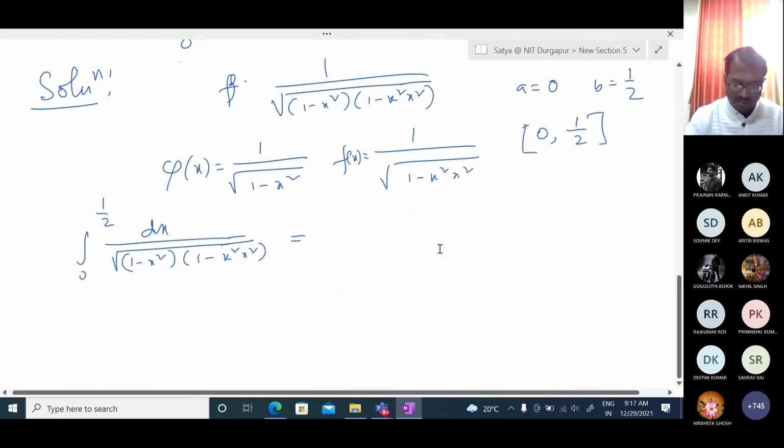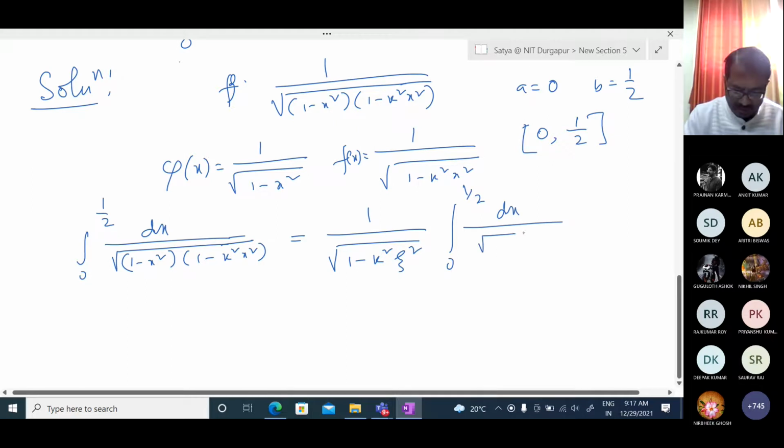So here we can write 1 upon under root of 1 minus k square, k is some constant, and here zeta square. Zeta lies between 0 and half, and then we can write integration over 0 to half dx over under root of 1 minus x square. Fine. So this we can write, and now we are ready to integrate this one. The previous one is somehow difficult to integrate, but this one you are familiar with. So this integration you can do.